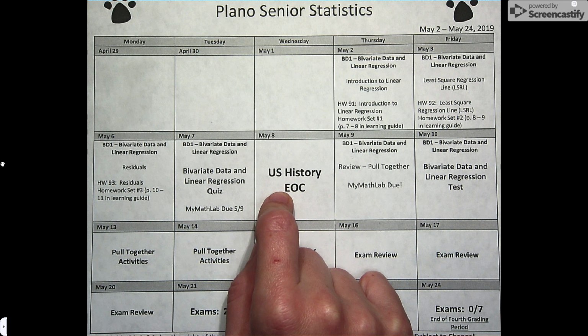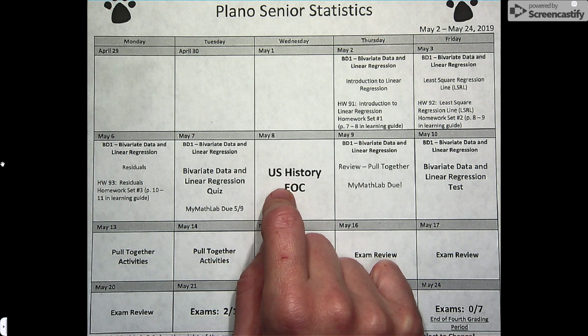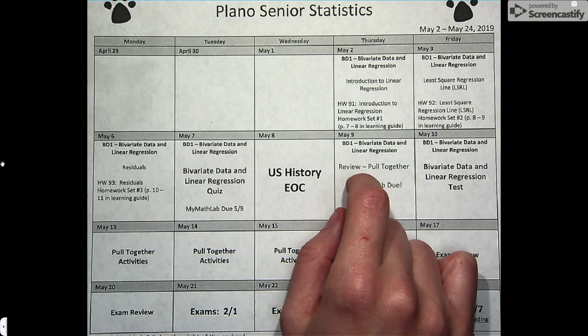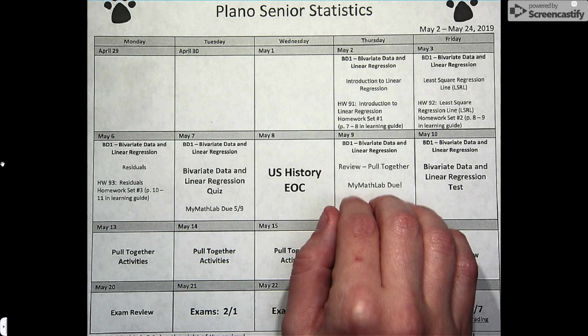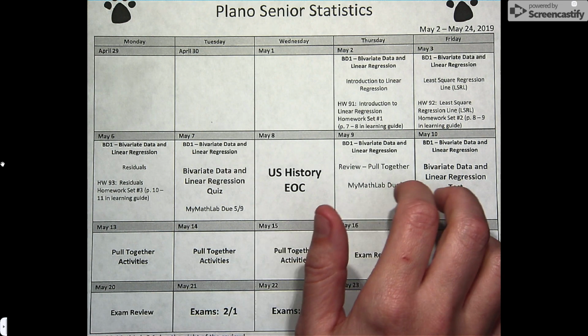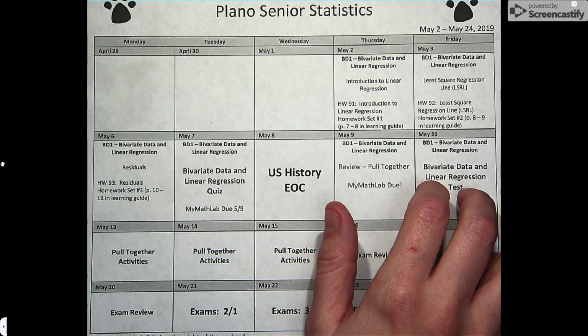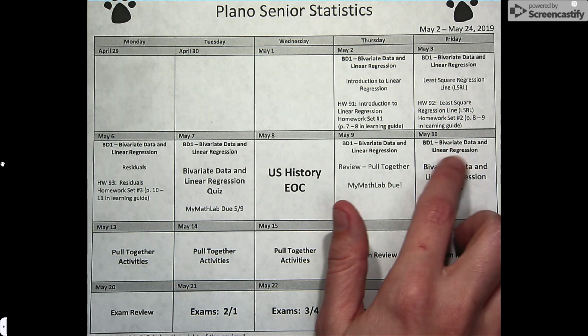You'll get a copy of the review, and then you can work on the My Math Lab if that's something you want to do. And then on Thursday, May 9th, that is your actual review day when you can still work on the My Math Lab or the review. But the My Math Lab is due by 11:59 p.m. that night, so you need to make sure you have it done. Then you'll have your last test ever on Friday, May 10th. So that's going to be your last test, which will determine if you're exempt or not.